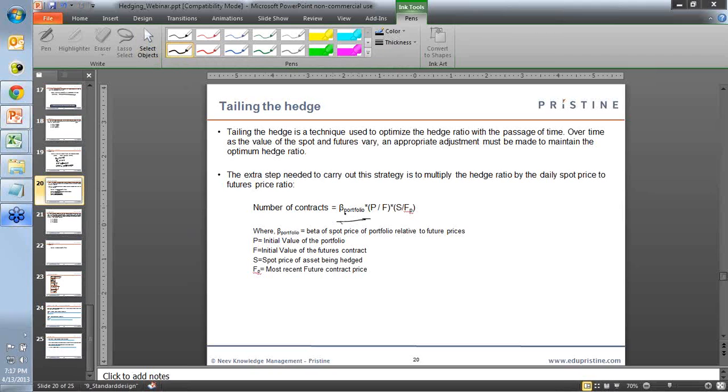Number of contracts is equal to beta of portfolio, that is beta of spot price relative to future price, into value of the portfolio, that is the initial value, divided by the initial value of the futures contract, and into the current value of the spot divided by the current value of the futures. So this will basically update the hedge ratio to give you the optimal hedge ratio and correspondingly the optimal number of contracts that you need to have to hedge your position.